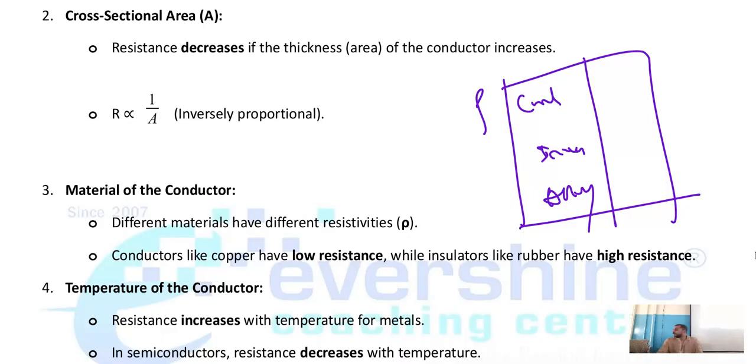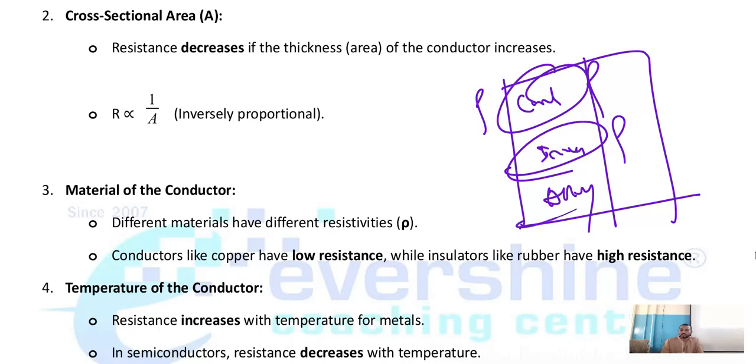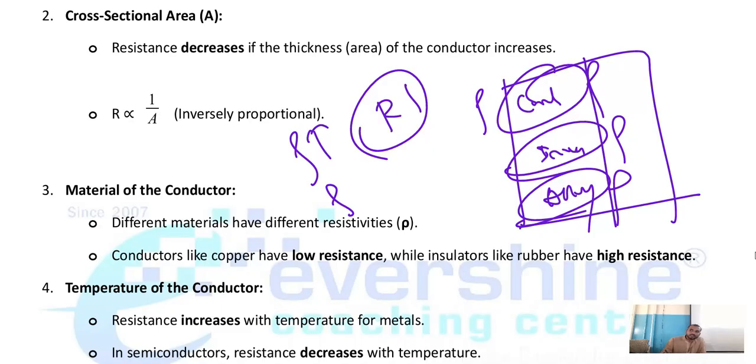Now, what is the resistivity of the conductors? What is the resistivity of the insulators? And what is the resistivity of the alloys? Which is having high resistivity? If resistivity is high, what happens to resistance? Check. If resistivity is less, what happens to resistance? You check.